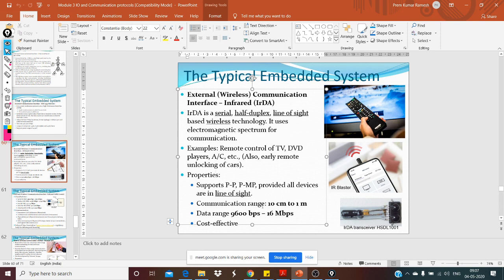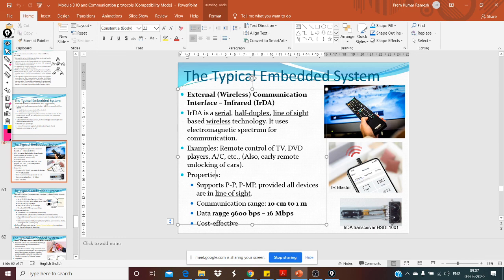Early remote unlocking of cars was operated using IR communication, but these days it's switched to radio frequencies. Earlier it used to be IR,